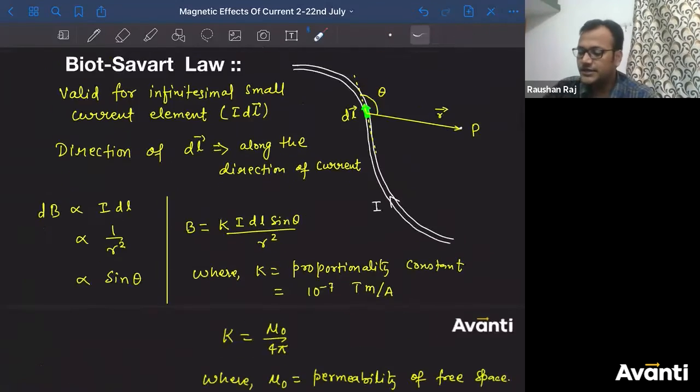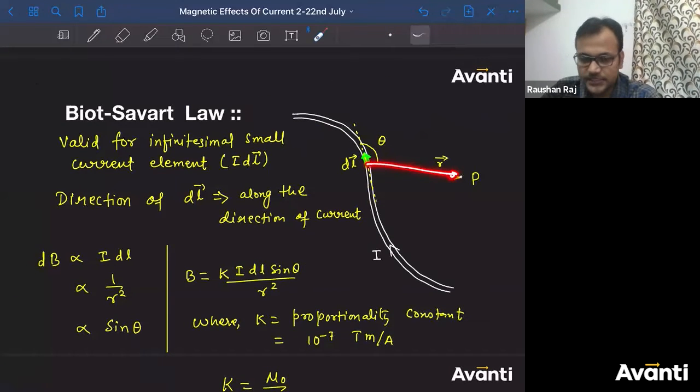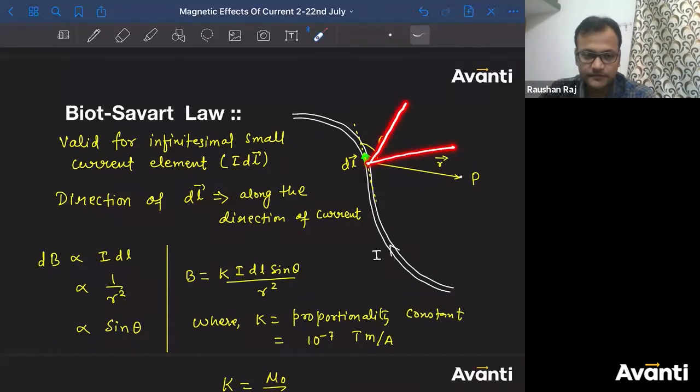Because if I tell you this distance R or this distance R or this distance R, at each and every point this magnetic field will be different because it depends on the angle also. So we have to express that R in terms of vector. If we express that distance in terms of vector, that means we also tell the direction. Whether this is making angle 90 with DL or whether the angle is 45 or 100 or 120. So if you fix that angle, the direction and the distance, everything will be fixed. So this point will be a unique point.